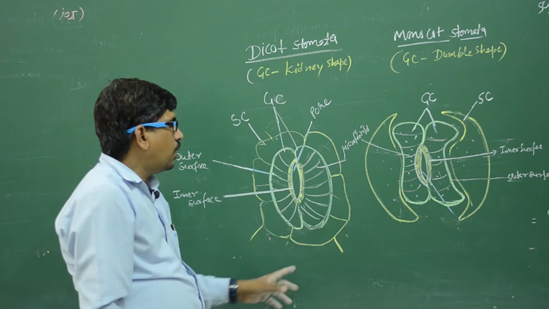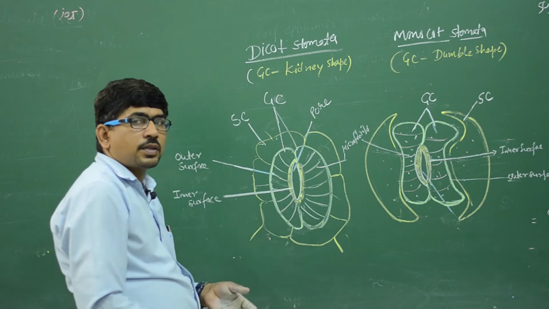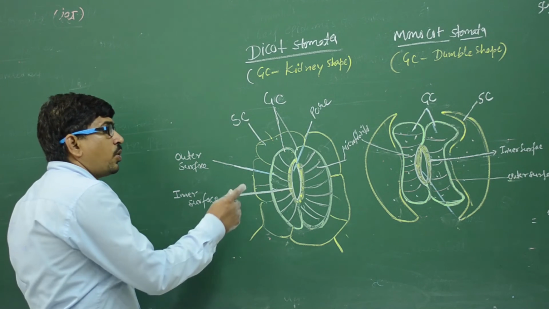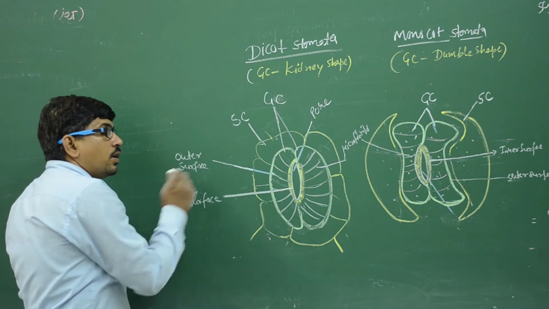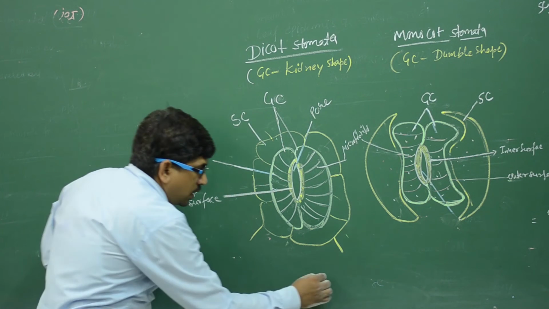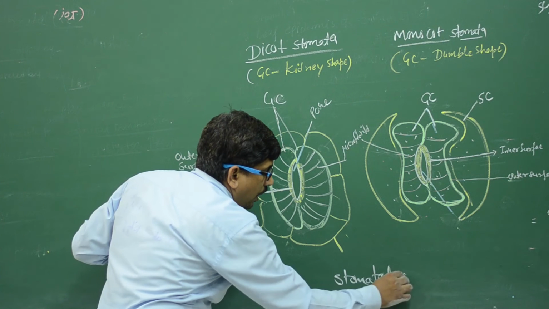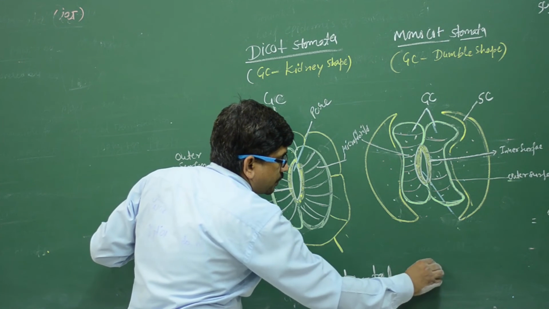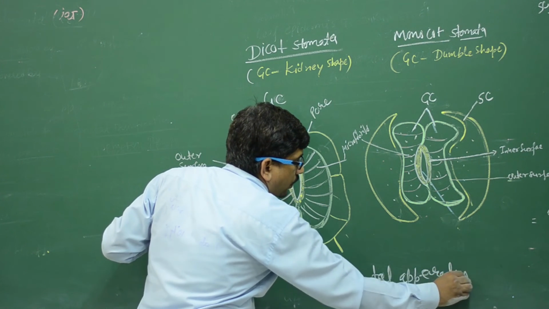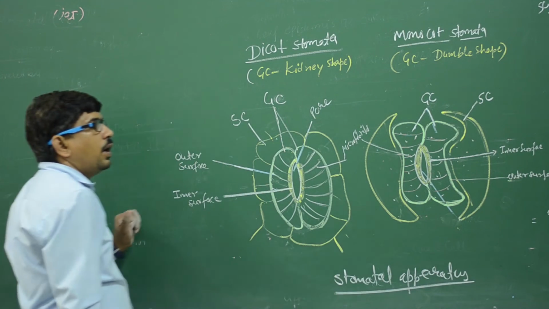This is diagram. This is known as the stomatal apparatus. It is known as the stomatal apparatus because the subsidiary cell is present. So these are the stomatal apparatus.